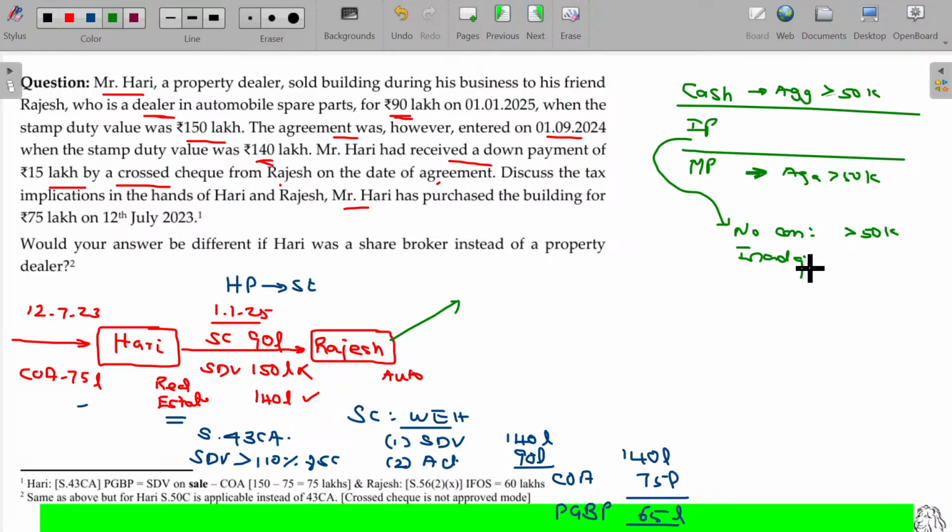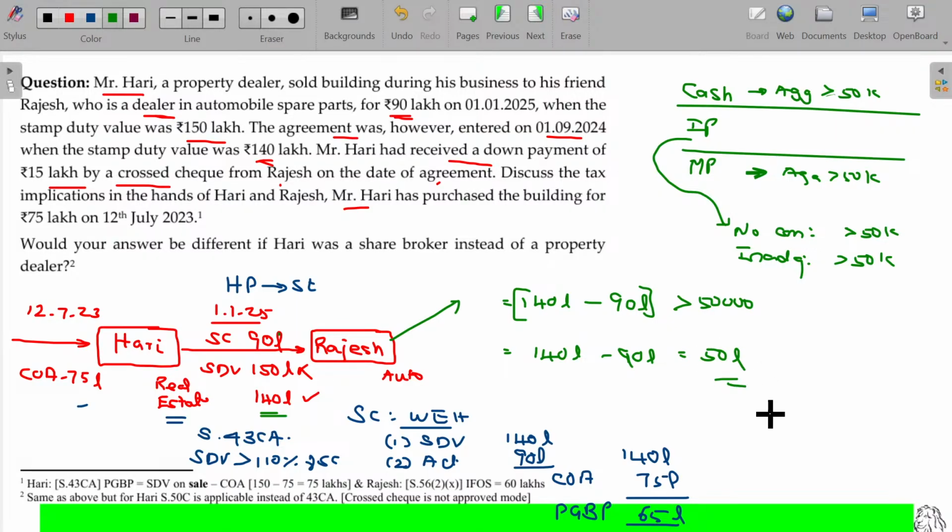In case of inadequate consideration, the worth may be 100 crores, but the amount recovered is less. Here 140 lakhs is the real value of the asset as per the stamp duty value provisions, but the actual amount paid is only 90 lakhs. The difference between these two is inadequate consideration. As this difference is definitely more than 50,000 rupees, 140 lakhs minus 90 lakhs will be income from other sources in the hands of Rajesh. How much is that? 50 lakhs. Clear?